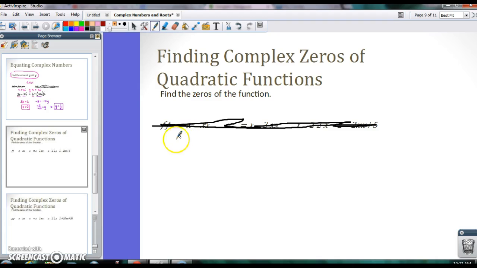So here's our problem. We have f of x is equal to x squared minus 2x plus 5. Okay, so in order to find the zeros, the first thing I have to do is set it equal to 0. So I'm going to go through the process of solving this, and I'm going to solve it by completing the square. So here's just a quick review of completing the square.